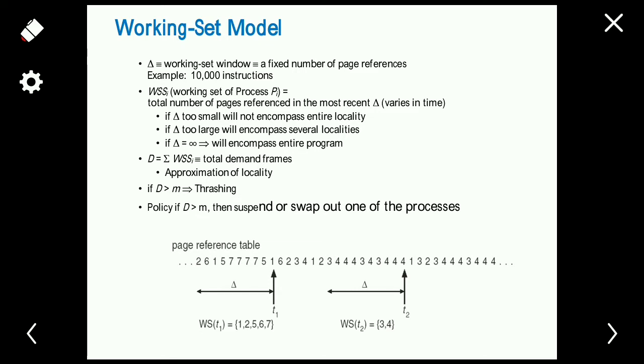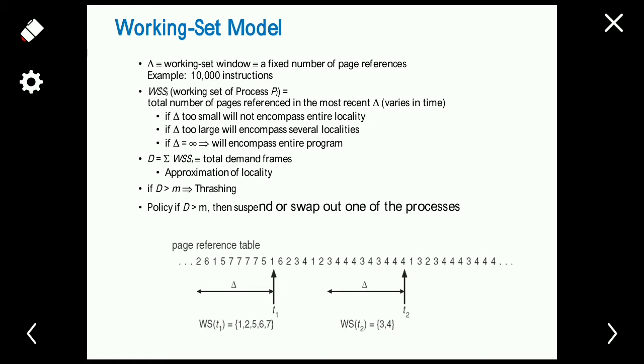Here we are going to use the working set model with the help of delta. Delta represents the set of active pages in the particular locality. Delta refers to the working set window which has the set of active pages.